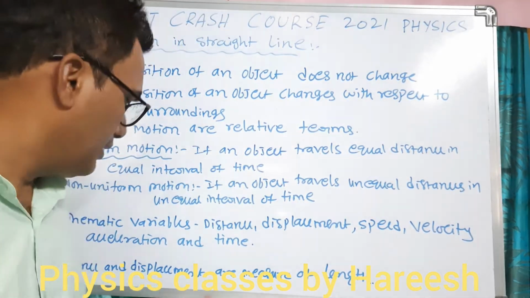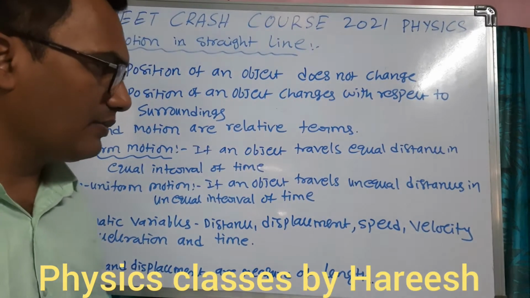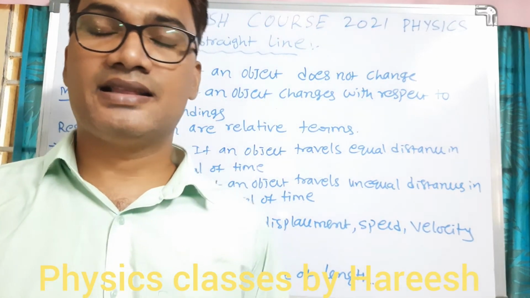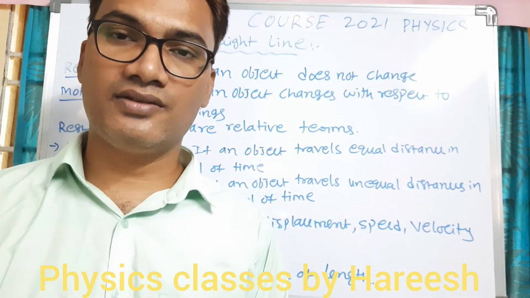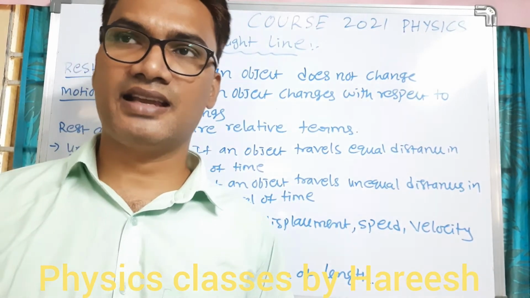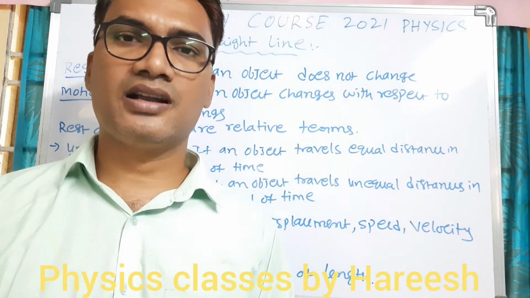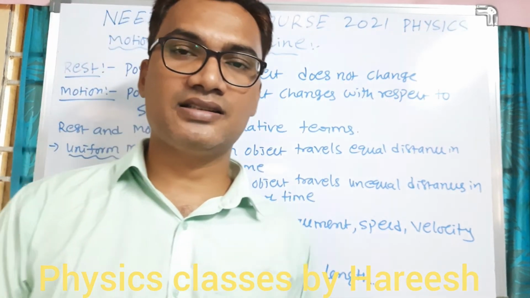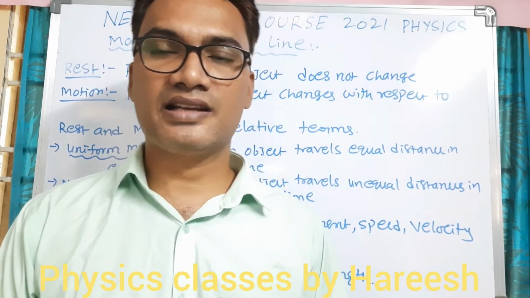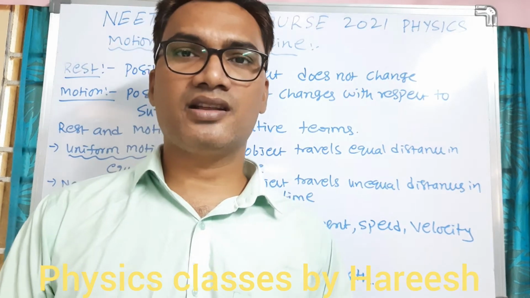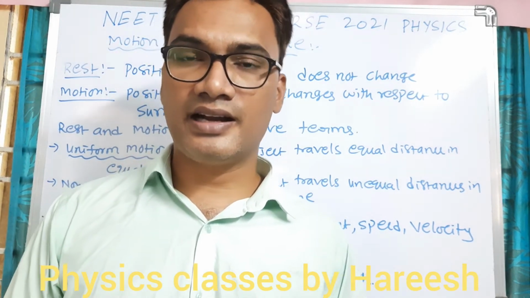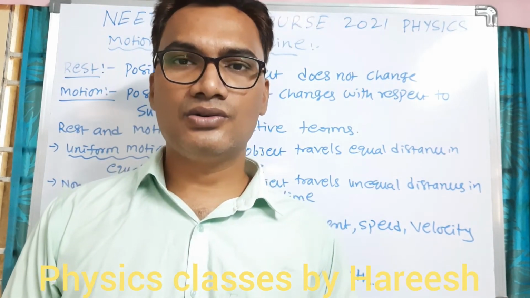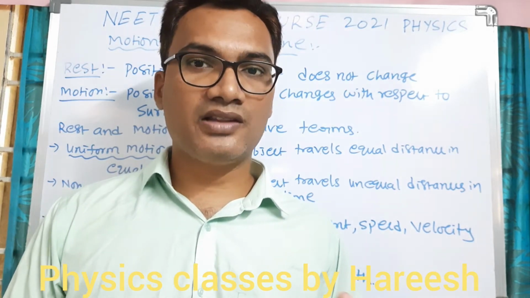Distance and displacement are measures of length. Distance is a scalar quantity. Distance is the length of the path followed by the object, and displacement is the shortest distance between the initial point and the final point. To measure distance, we need not follow a particular direction. We measure the length of the path followed by the object.